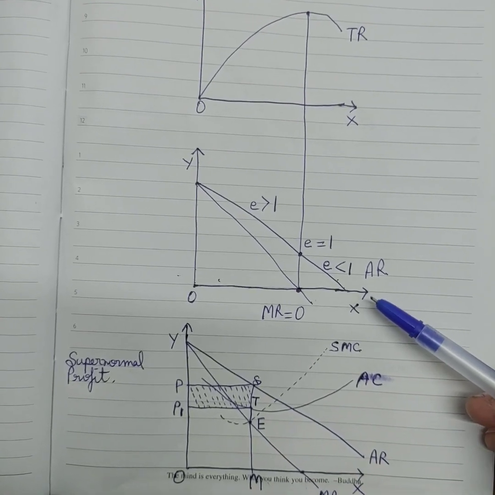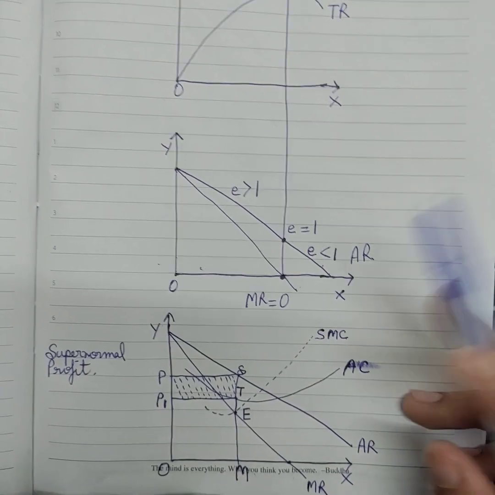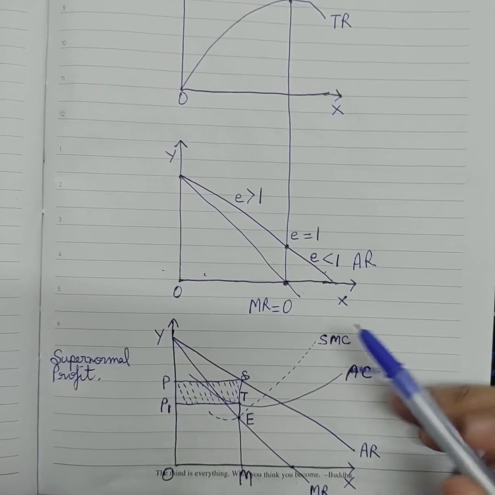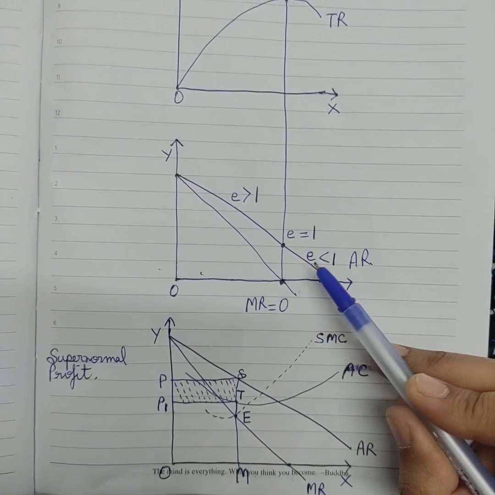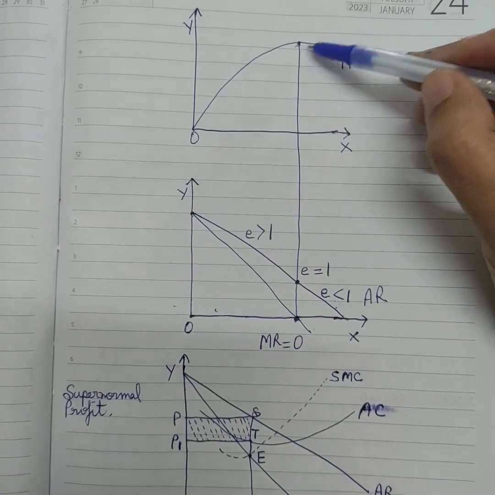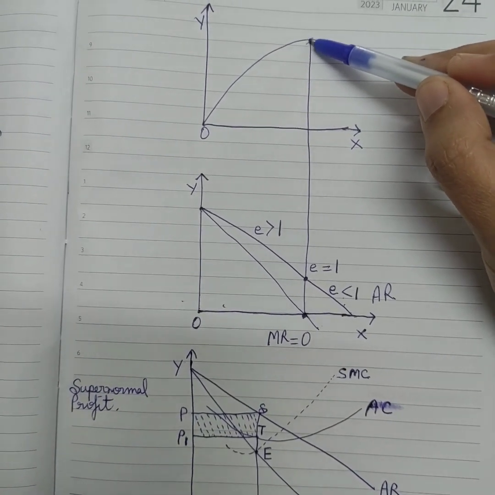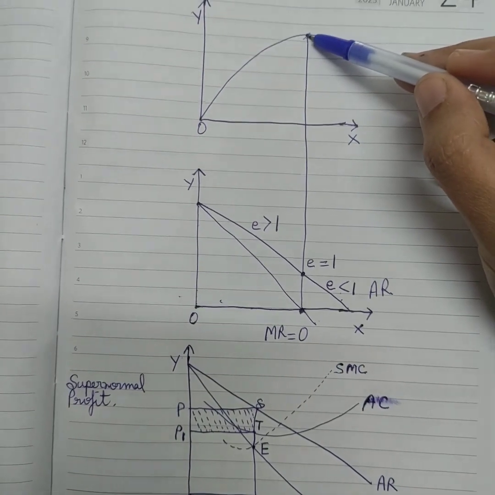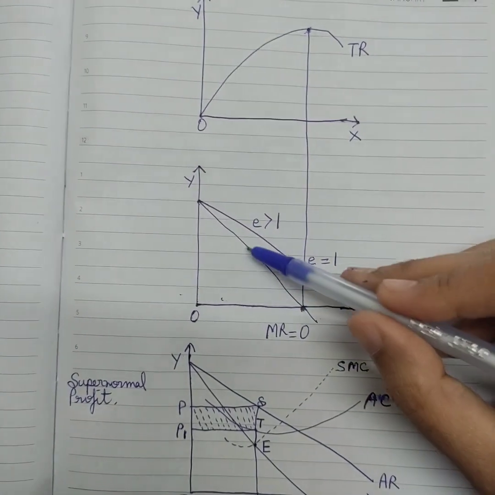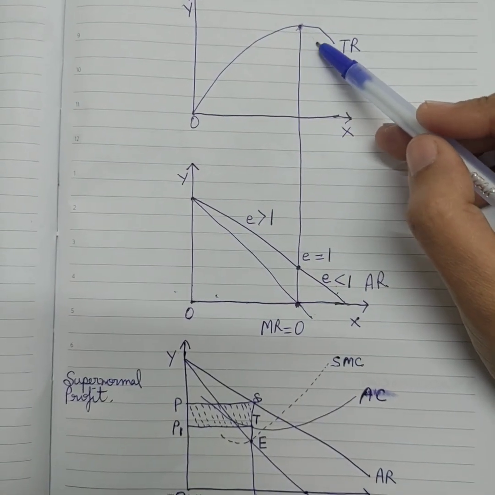Whereas in perfect competition, both MR and AR curves were the same. You remember? So now in monopoly, the MR curve is below the AR curve, and TR is maximum when MR is 0. When marginal revenue is 0, TR is at its maximum.